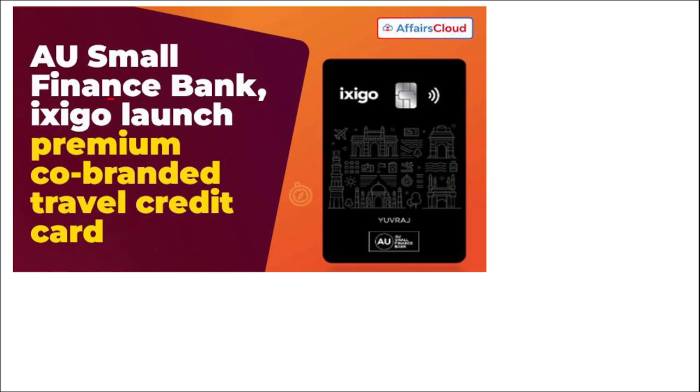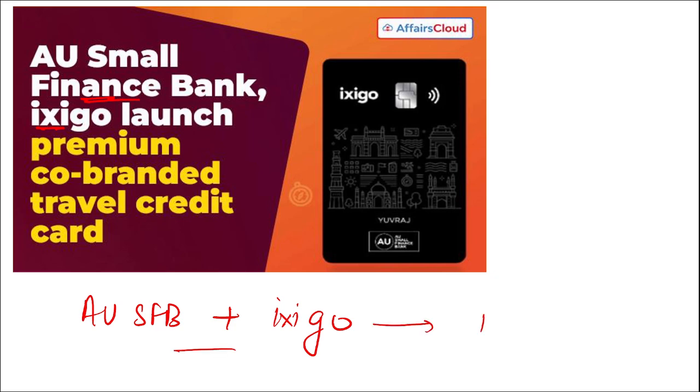Next is AU Small Finance Bank has launched Ixigo. AU Small Finance Bank and Ixigo have launched a premium co-branded credit card that will be known as the Ixigo AU co-branded credit card.